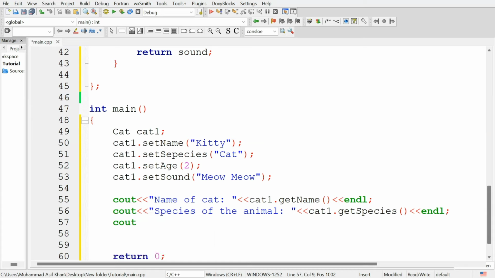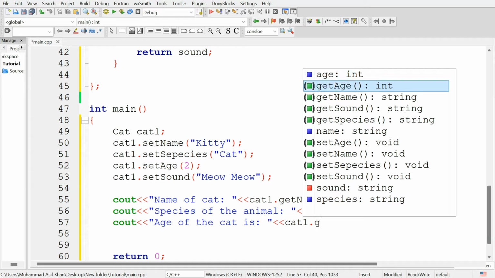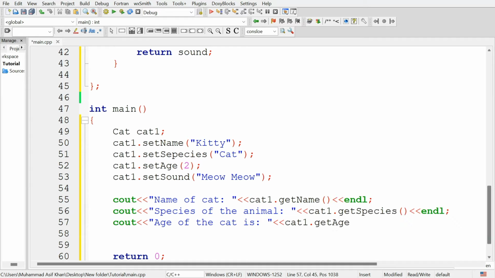Also get the age of the cat. So age of the cat is, and get this age using the getter method. So cat1 dot get age.